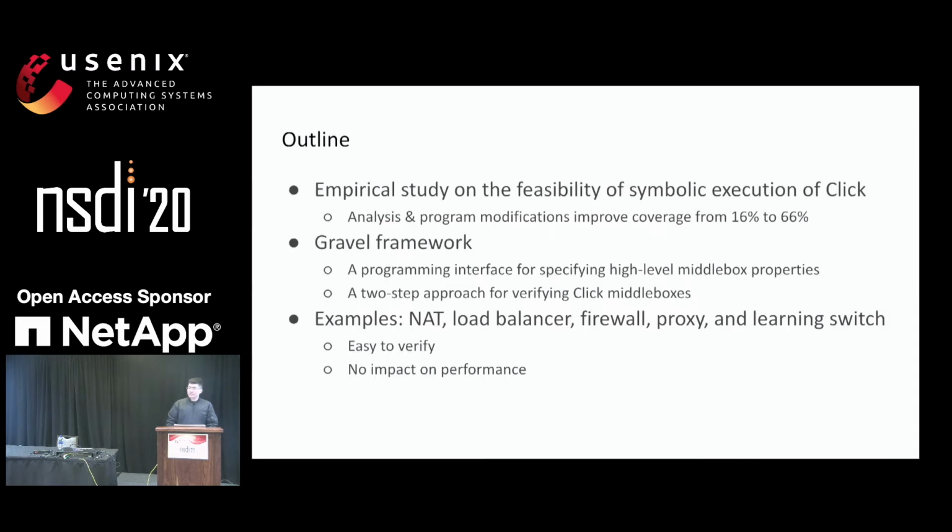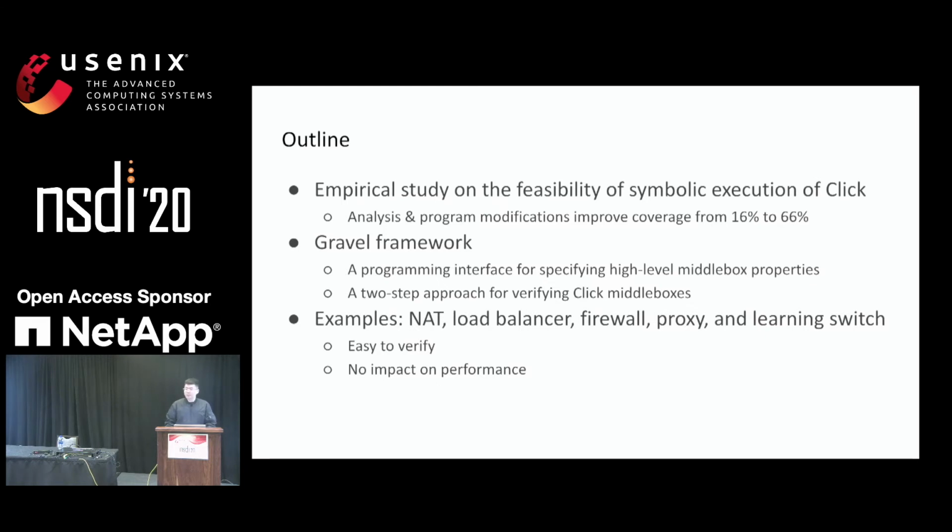So in the rest of this talk, I will first share the result of an empirical study we did on the feasibility of running symbolic execution on Click implementations. We showed that using middlebox-specific knowledge and some program modifications, we could achieve a 66% coverage of Click configurations. After that, I'll show you the design of our Gravel framework, which contains a set of programming interfaces to let the developers specify high-level middlebox properties.